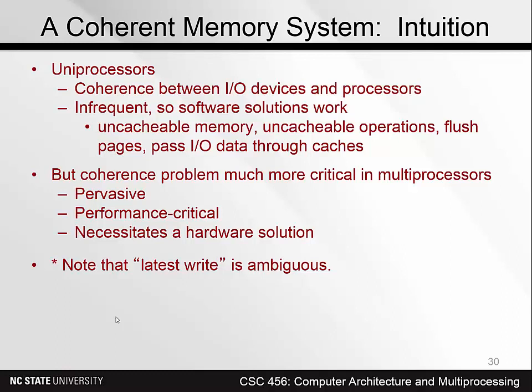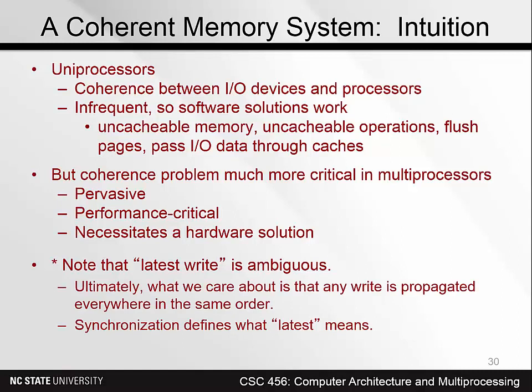So latest write is somewhat ambiguous, but if we have a consistent memory, we make sure that all the writes to the same memory are seen in order, and that solves the ambiguity, at least for the purposes of the consistency model. What we care about is that any write that's propagated needs to go everywhere in the same order, and then our synchronization algorithm will define what latest means.